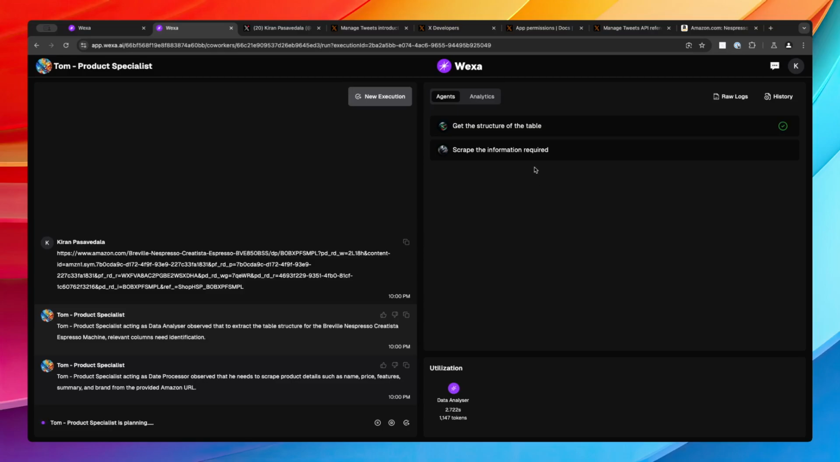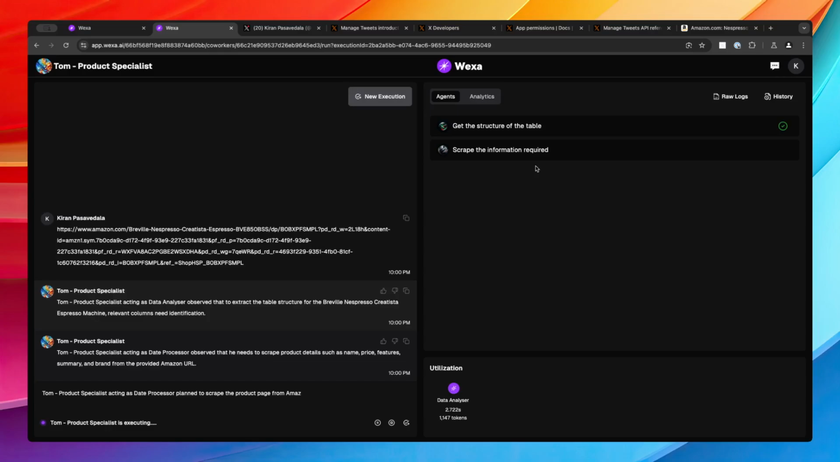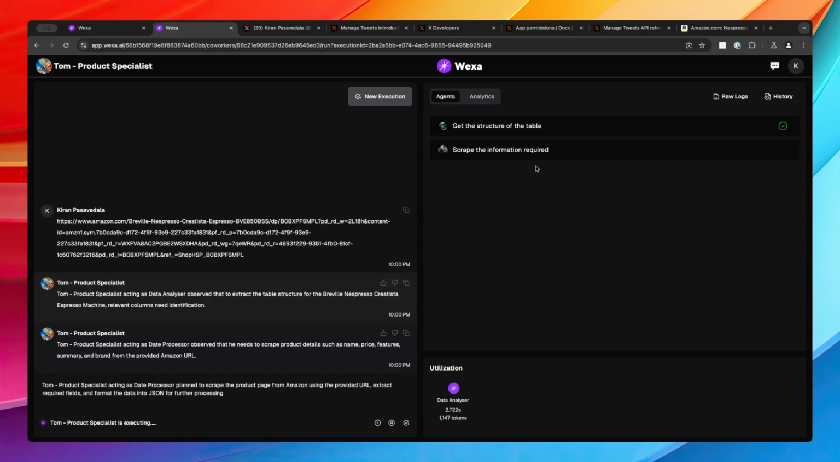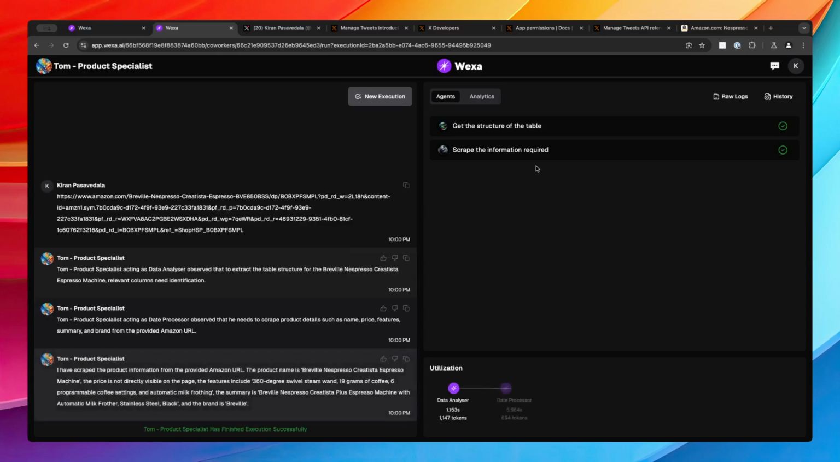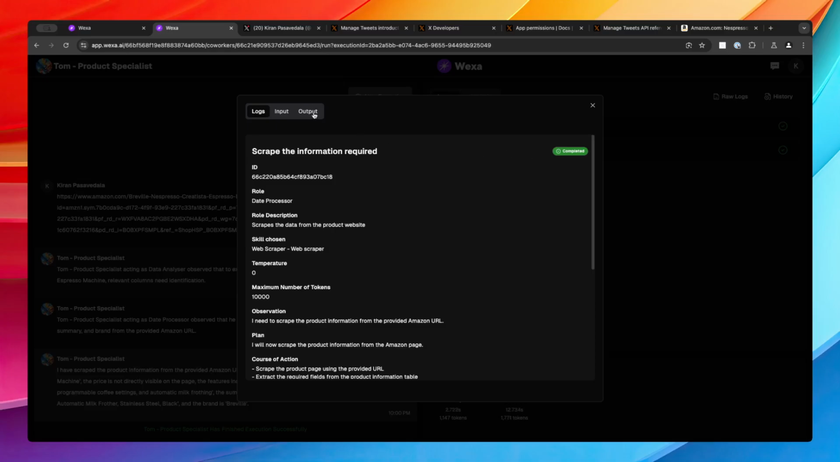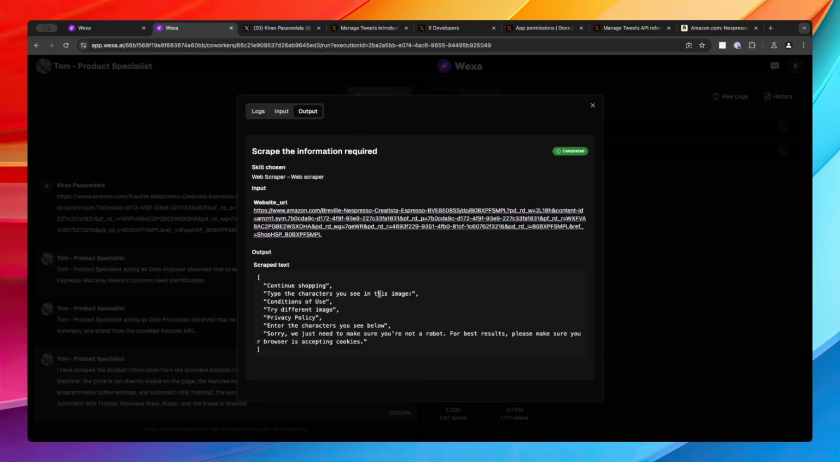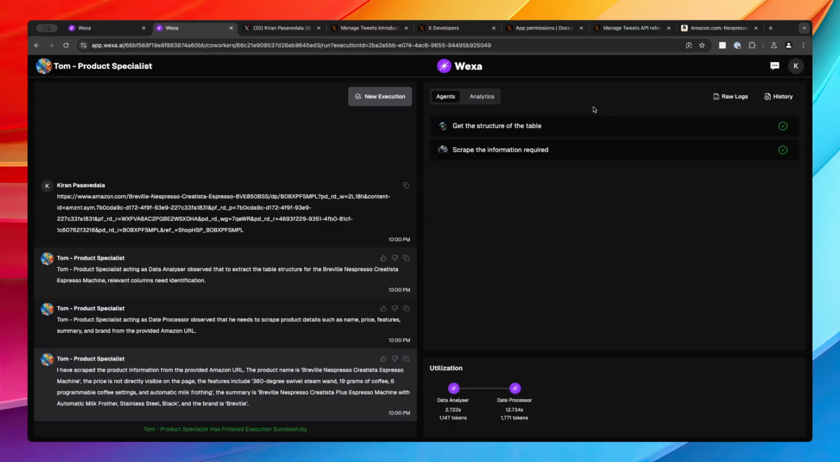Let's see the output. Let's see if it is at least working in a single shot or not. Ideally, it should work. Yeah, it worked. Now let's see the output of it. Okay, it says continue shopping, etc. It did understand certain aspects, but it is saying that we need to make sure you're not a robot. So now let's try to give some other website.